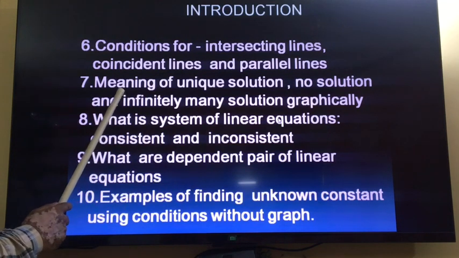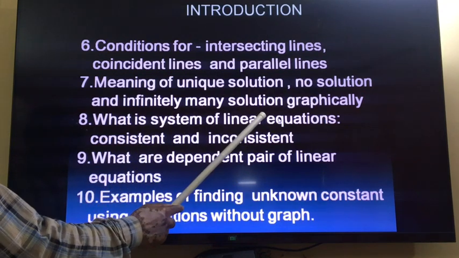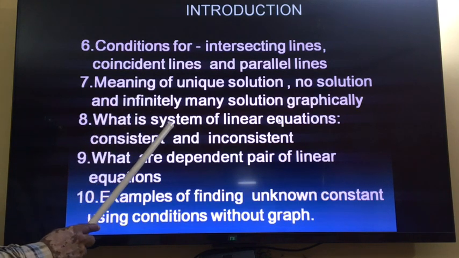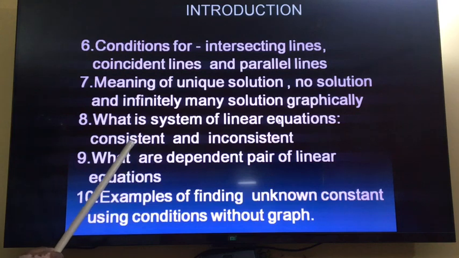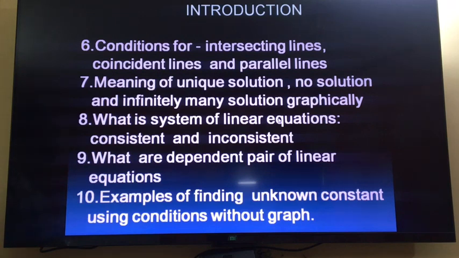The next point I will discuss is the meaning of unique solution, no solution, and infinitely many solutions graphically. The next point which I will discuss today is what is a system of linear equations, and is it consistent or inconsistent. The next point is what is a dependent pair of linear equations. And the last topic is examples of finding the unknown constant by using the conditions without plotting the graph. So these are the topics which I am going to discuss today. Now one by one, please try to understand.